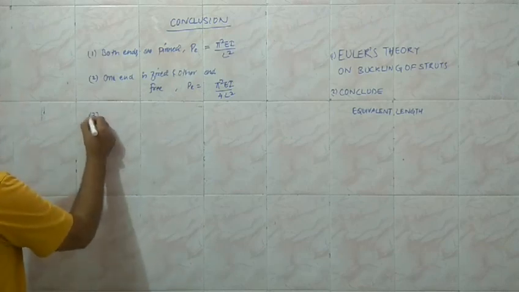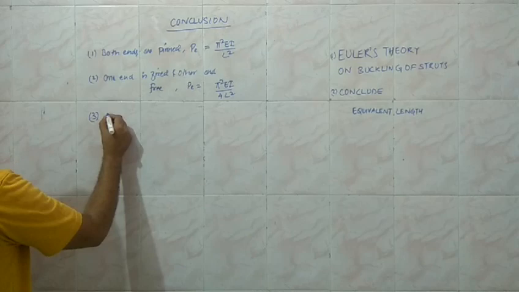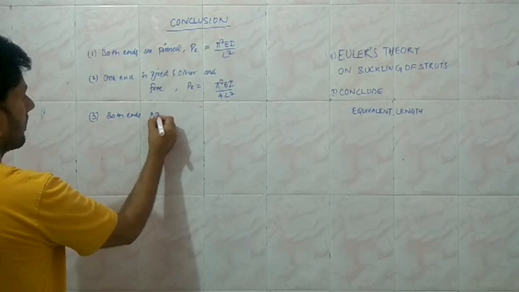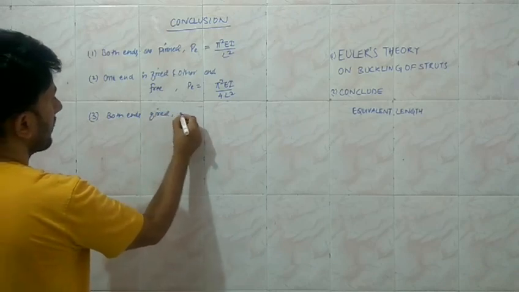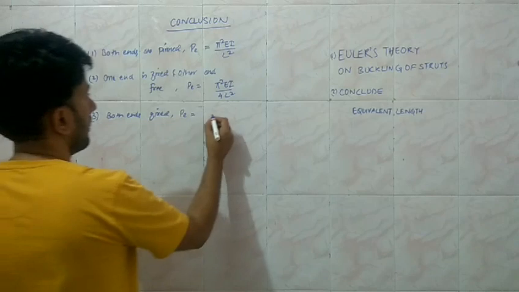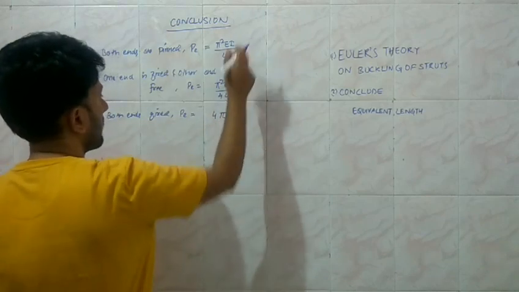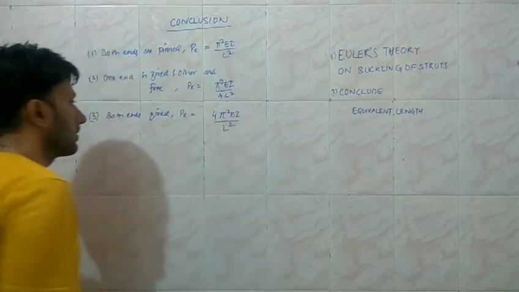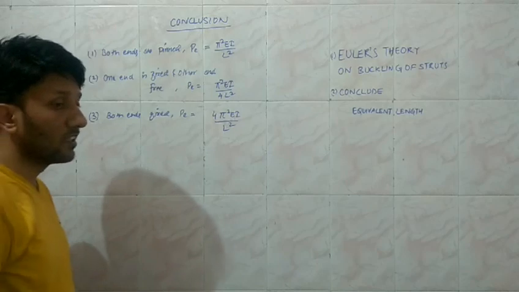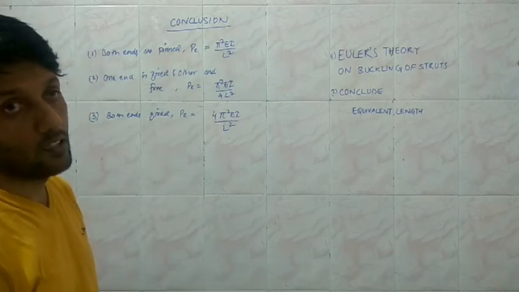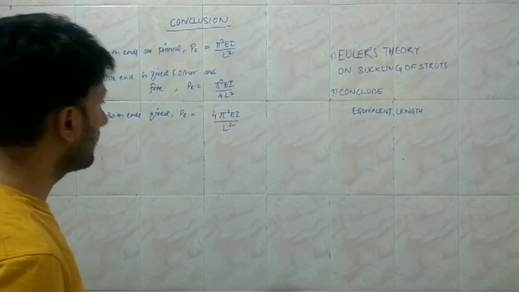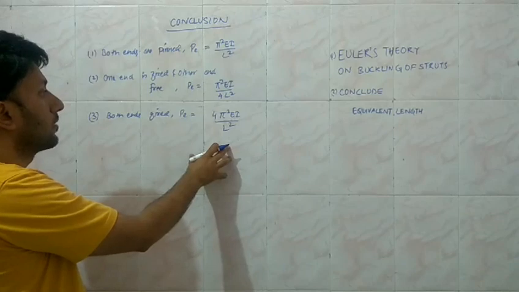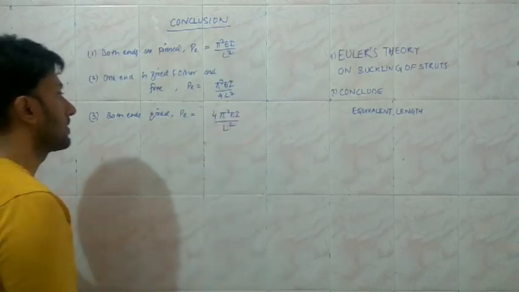And the third one is when both ends are fixed. So it has been identified that the value of PE in this case is 4 times the value of the pinned ends. So this is going to be pi square EI upon L square, 4 times. This is the value. So obviously when both ends are fixed, this is going to be the most stable condition when we are talking about the stability, and the bearing capacity of such a column is going to be the highest when we are dealing with the same material and the same length.